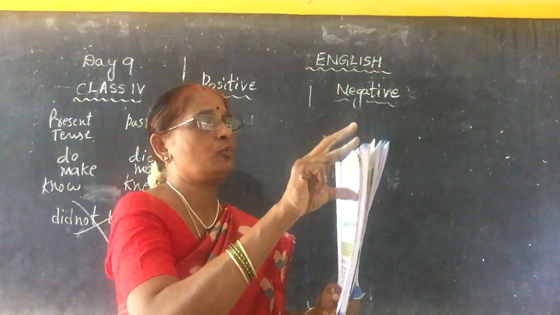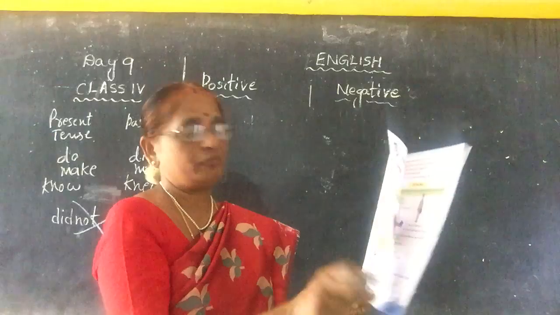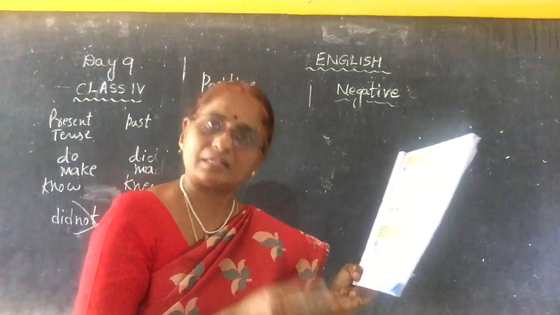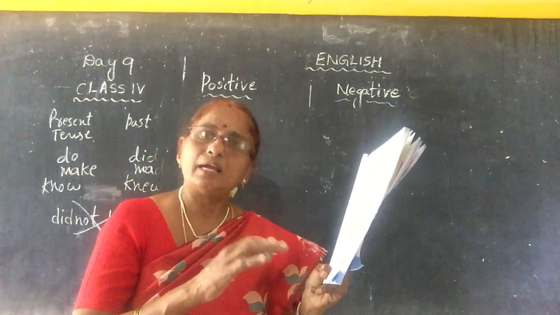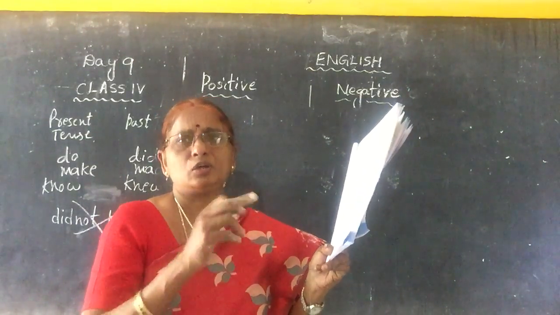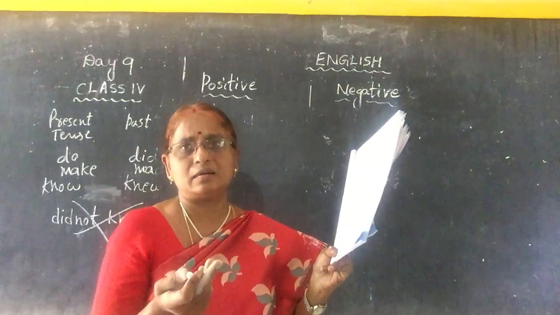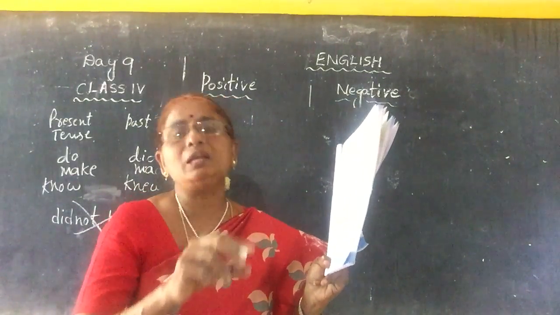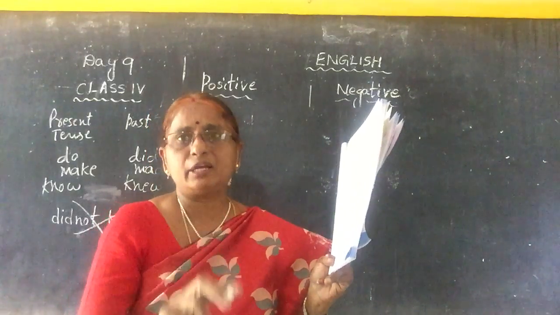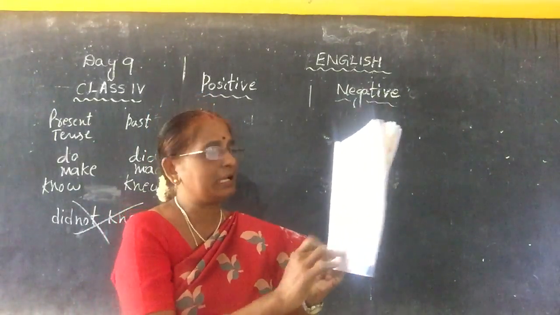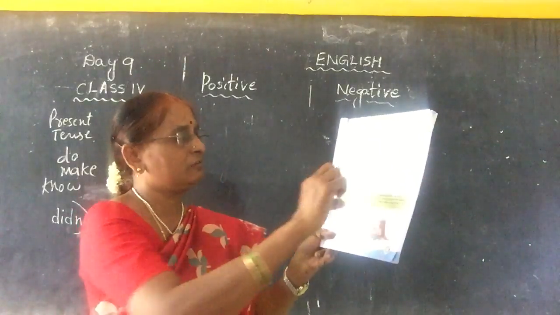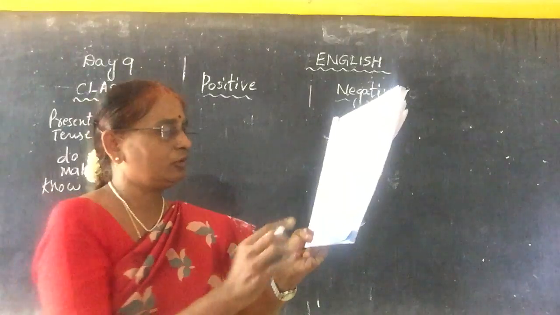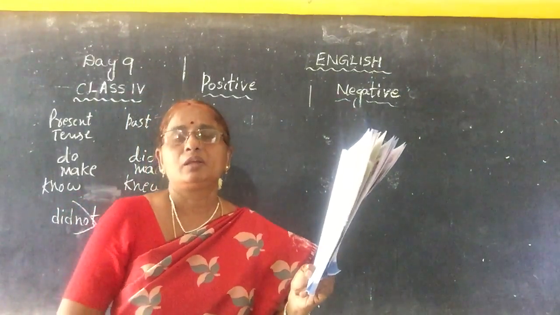In this Chapter 2 now we have a total of how many exercises? A, B, C, D, E, F. Total 6 exercises. But the 6 exercises are different. But we are using not, no, do not, did not, does not. Where we have to use this negative form, we have to think carefully and write the answers in your English homework book by reading once again the explanation part, which is given in this green color. The explanation part is very, very important. Then you can do the exercise very carefully. Okay, children?